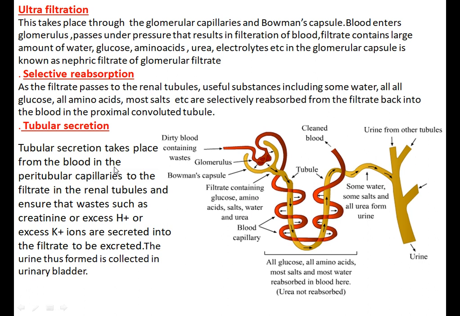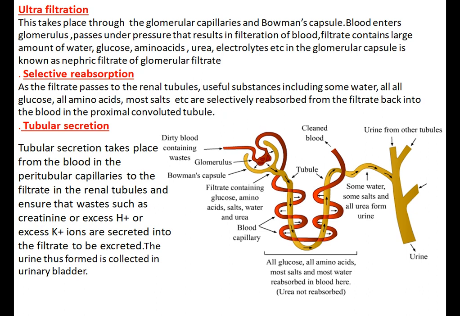How will you write it? First you will write the formation of urine. So what you will write? Filtrate product is called urine and it is formed in the body by the following process. Write all the three processes.